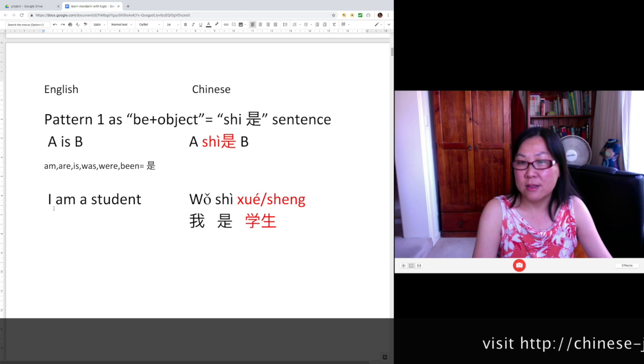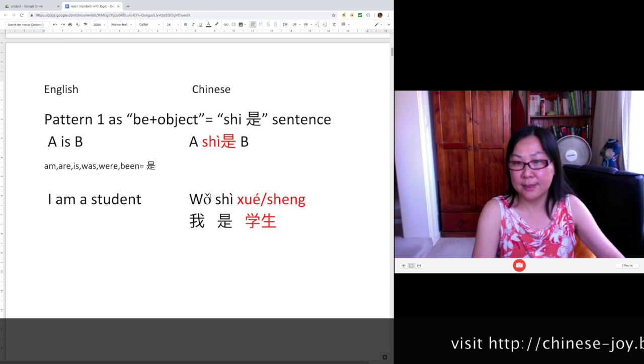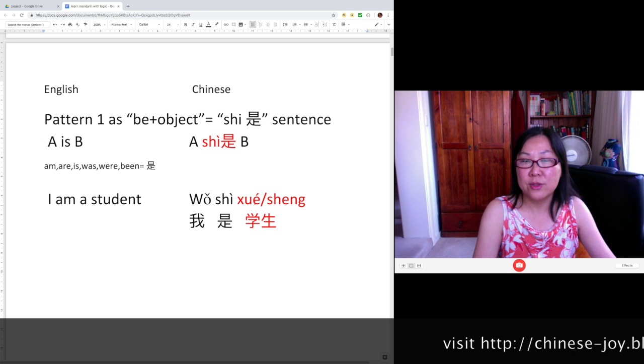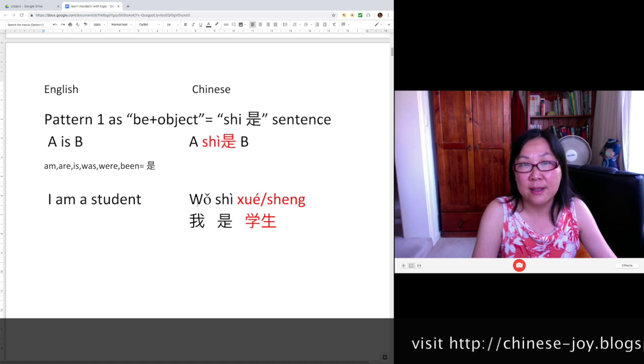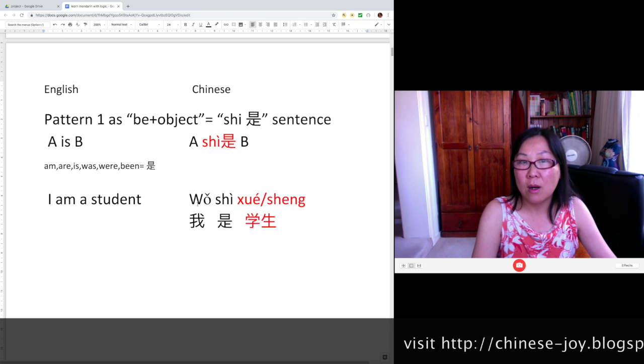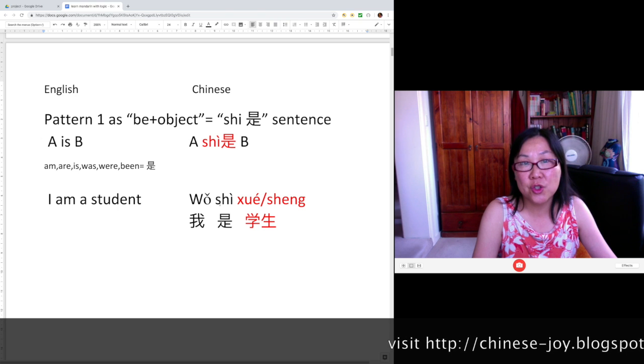This is a sentence I'm going to get you to learn. I am a student. In this pattern, 我是学生. This is a Chinese, 我是学生. Let's do the pinyin together. 我是.